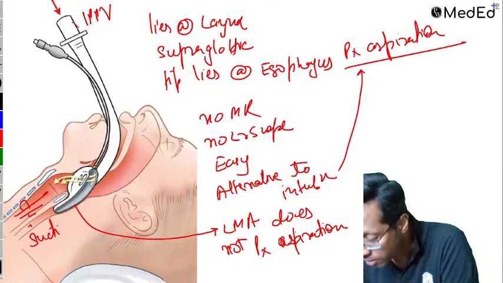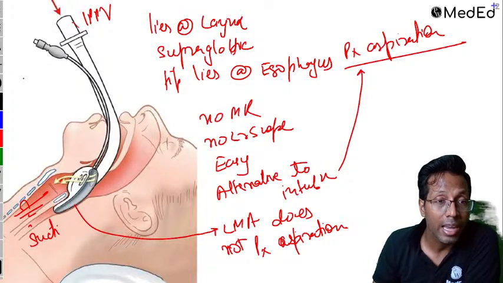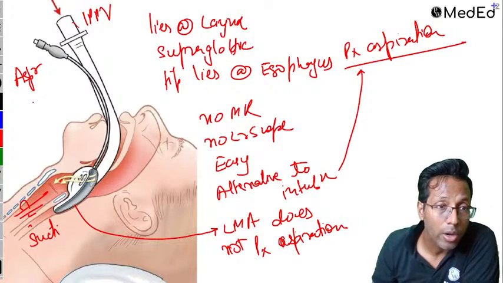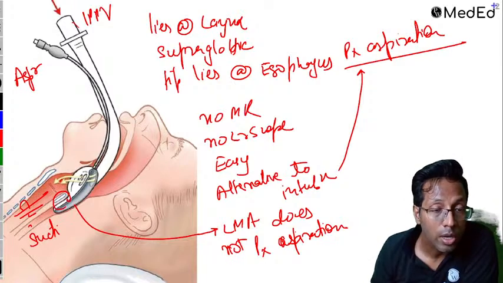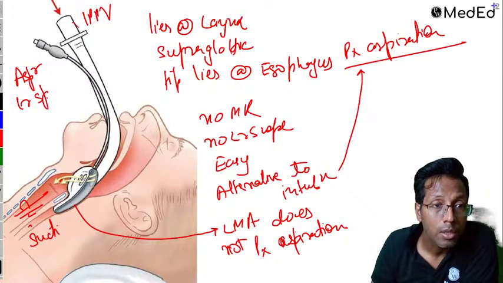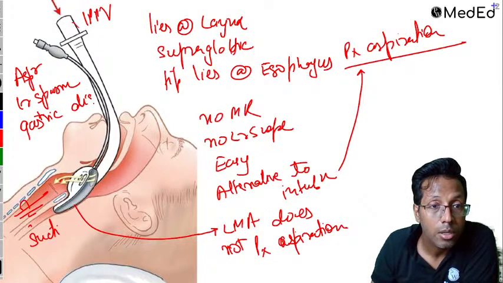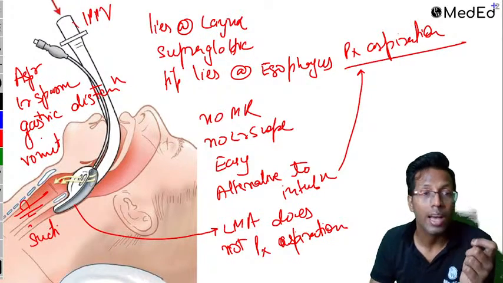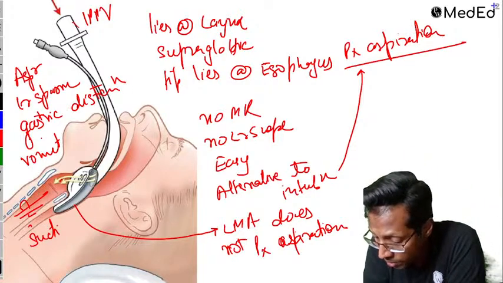Disadvantage of LMA, risk of aspiration is high, correct? Okay, so disadvantages of LMA can be risk of aspiration, absolutely correct, says Dr. Pratyusha. Apart from that, you can also cause laryngospasm, right? This can get folded over here. So there are high chances of laryngospasm. There are high chances of gastric distension and vomiting. So these are the disadvantages. Also, you can't use it in very obese patients. So aspiration, laryngospasm, gastric distension and vomiting. These are the disadvantages. Clear, Dr. Pratyusha?